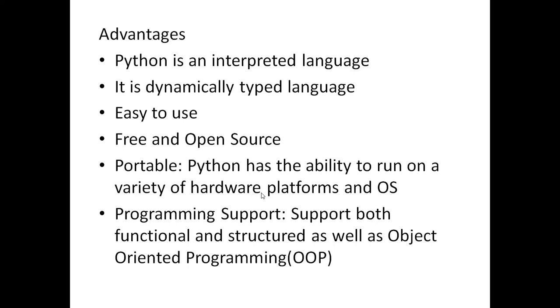If you take an example over here, C is procedure oriented, or we can say it supports modular programming, whereas C++ and Java are object oriented programming. But Python supports both types. So according to our requirement, we'll write the code.